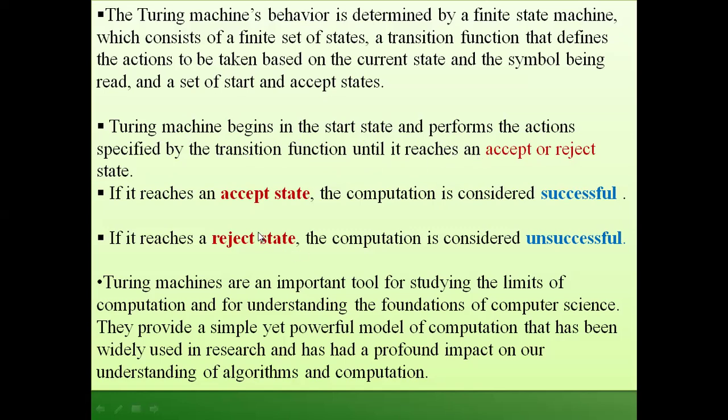If it reaches the accept state, the computation is considered successful. If it reaches the reject state, the computation is considered unsuccessful.